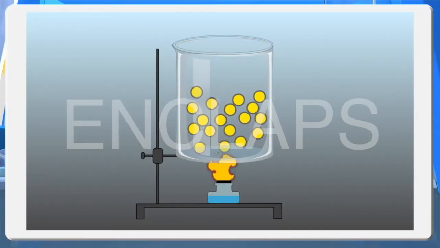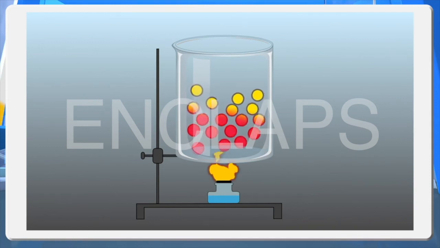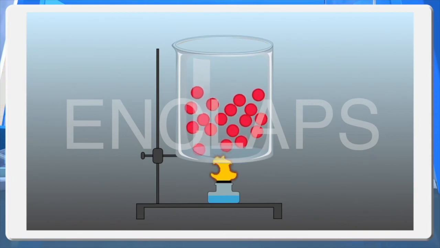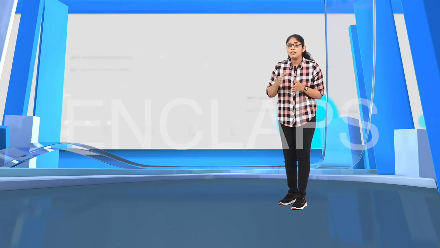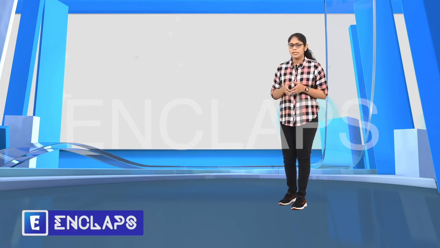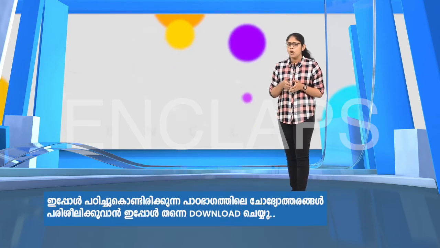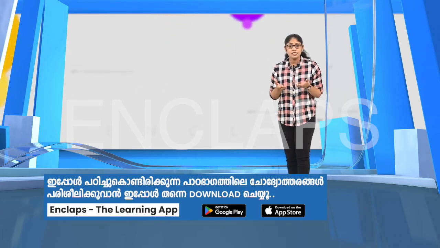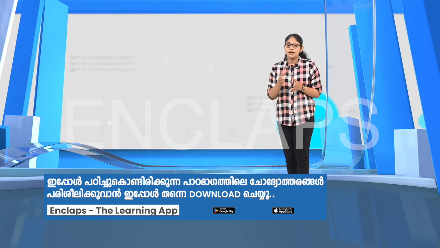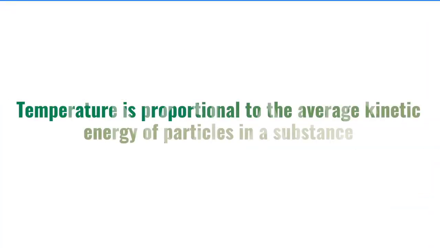You can see here the molecules of gas in a container. Here the container is heated. What can you observe? The particles start to move very fast. That means the energy of the particles has increased. Which kind of energy of the particles increased here? Potential energy or kinetic energy? Yes, kinetic energy. Temperature is proportional to the average kinetic energy of particles in a substance.